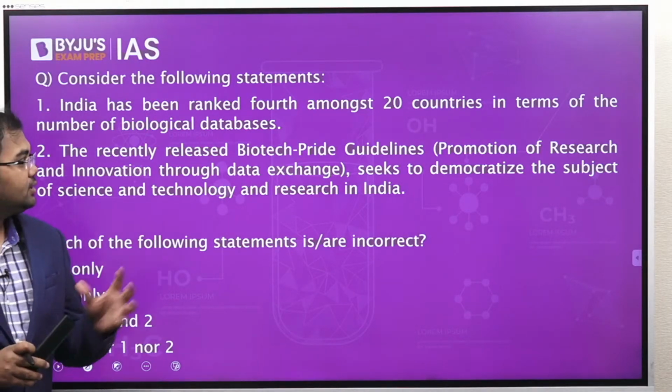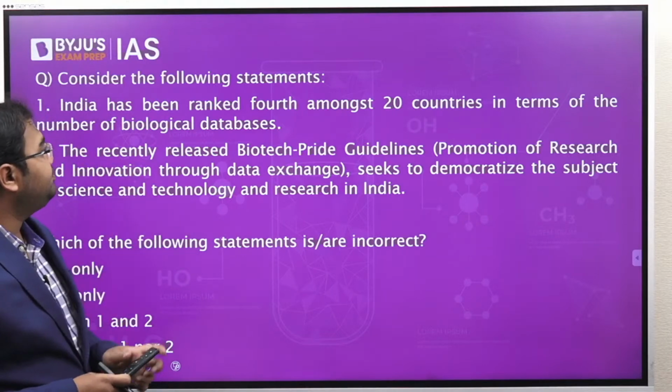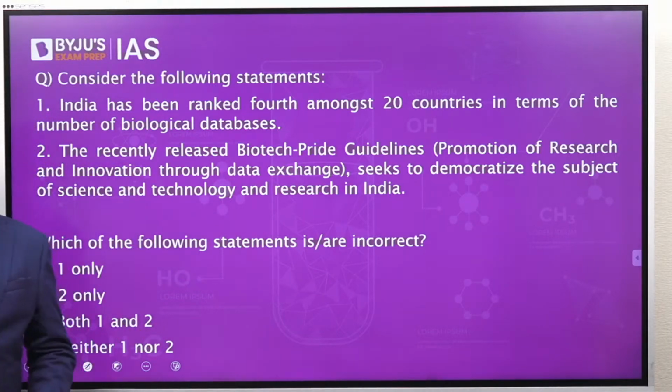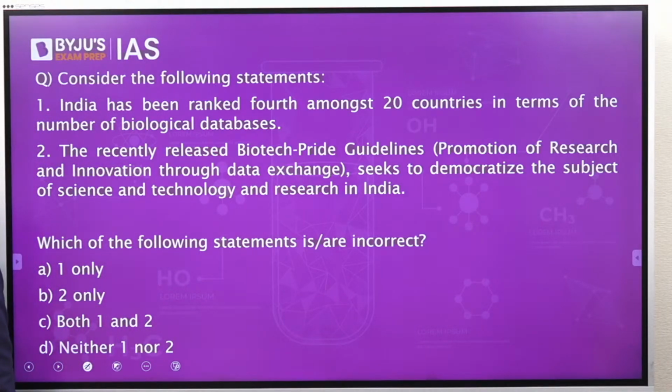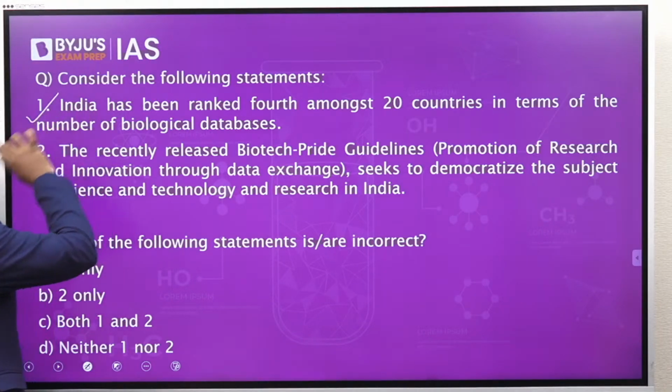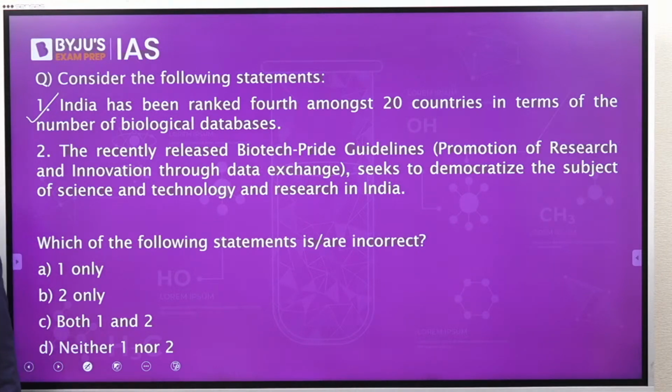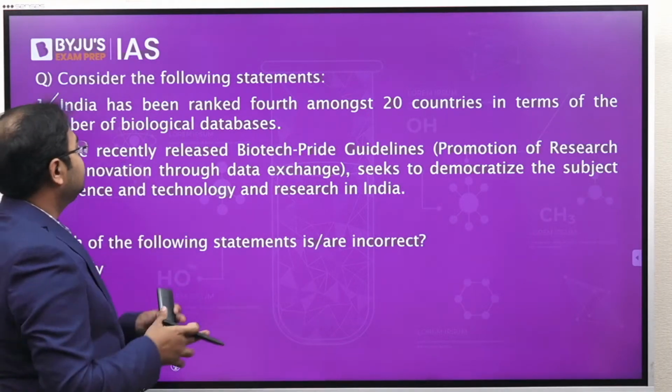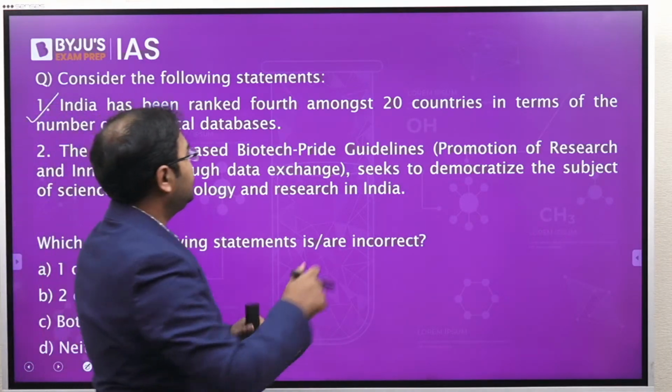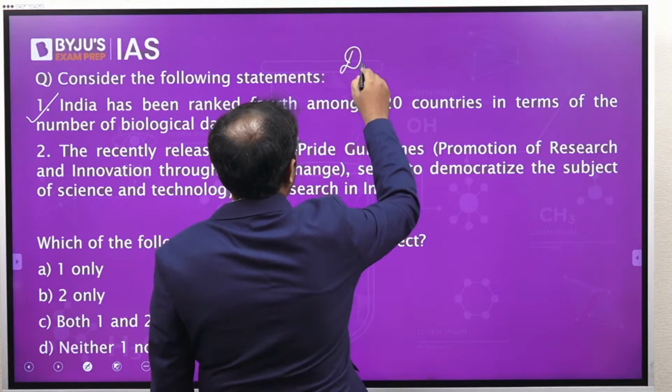First of all, the ranking of India as 4th is actually correct, and this ranking was done by Database Commons. Just remember that.